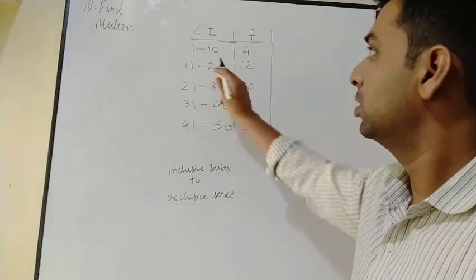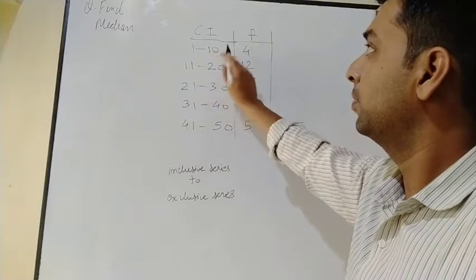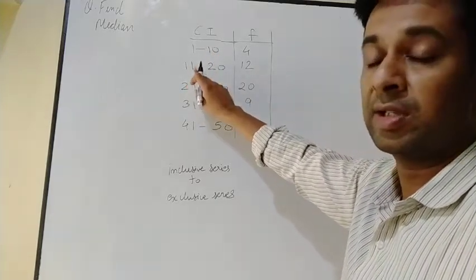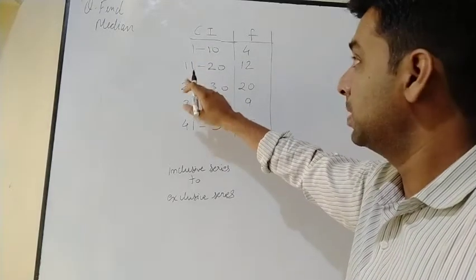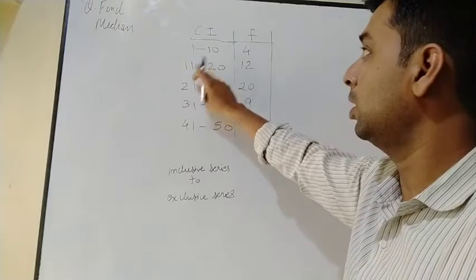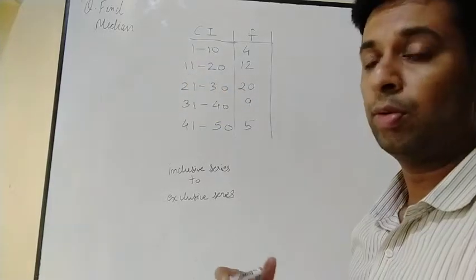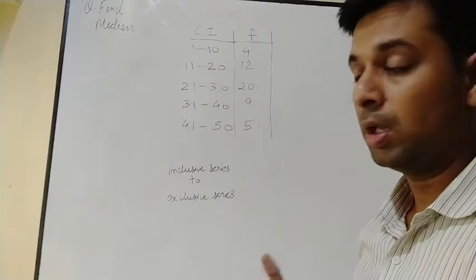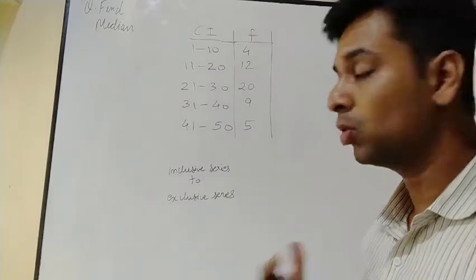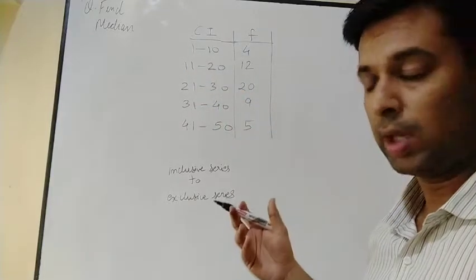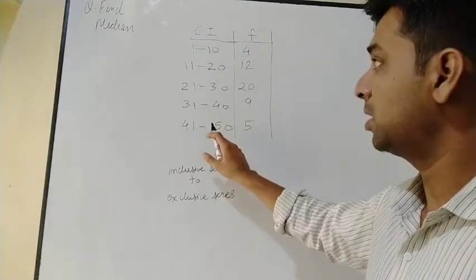See, an inclusive series is one where you can see that a class is ending at 10 and then the next is starting at 11. If there is a discontinuation, suppose this is not continuing from 10, then you will have to adjust the class interval. We'll have to make it regular, meaning we'll have to make it continuous, because it is starting from 11 and not 10. So this is an inclusive series type of question.